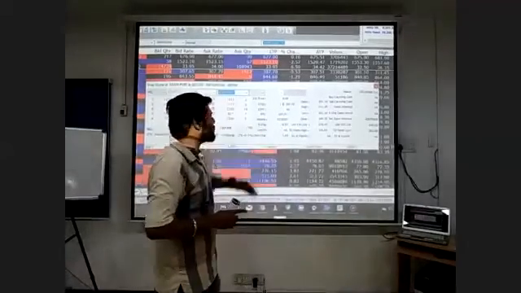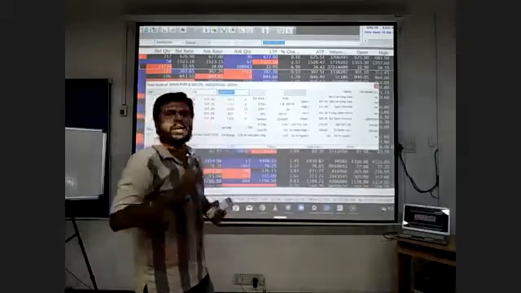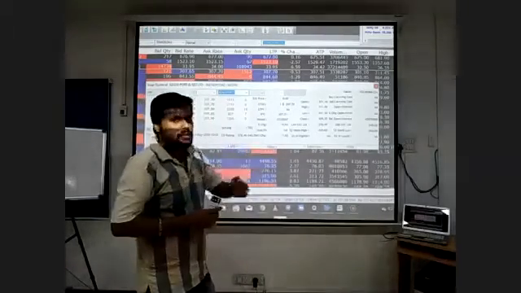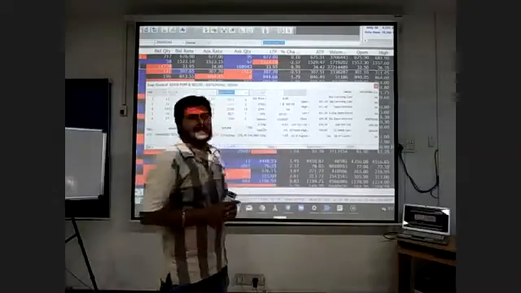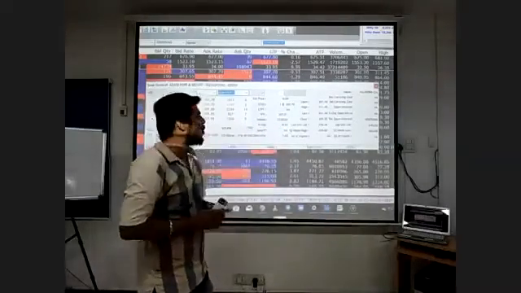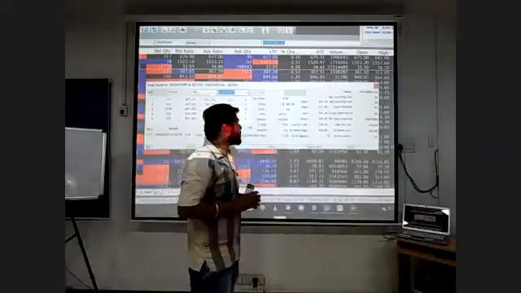The next option is 52 weeks high low. 52 weeks high low means one year's high and low. In the past one year, that script has gone up to 230 rupees 60 paise, and it has come down to a low of 203 rupees. And next is lower circuit limit, upper circuit limit.